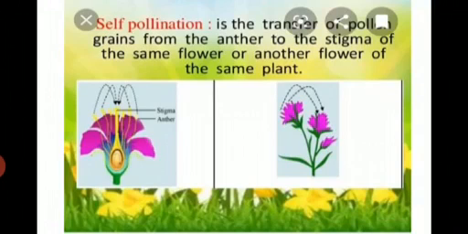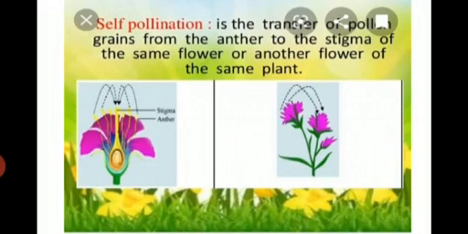So now we discuss how many types of pollination there are. There are two types of pollination, self-pollination and cross-pollination. First of all, we discuss self-pollination. Dear students, self-pollination is the transfer of pollen grains from the anther to the stigma of the same flower or another flower of the same plant.